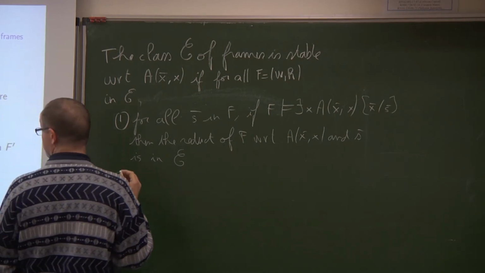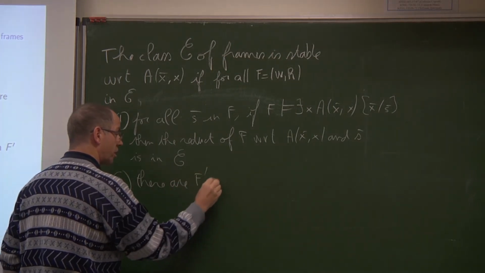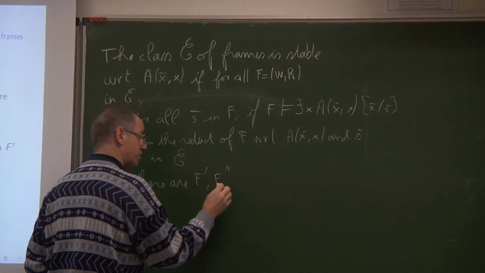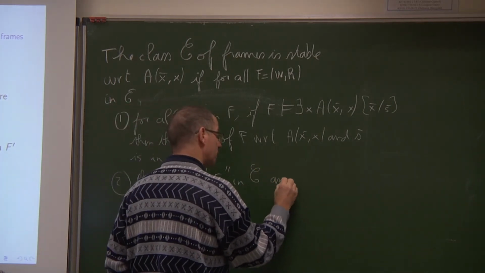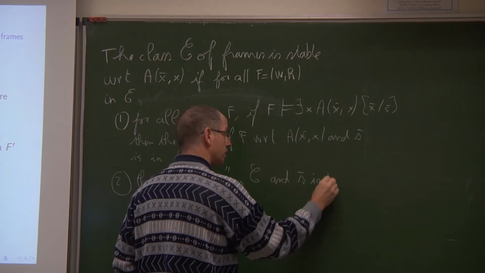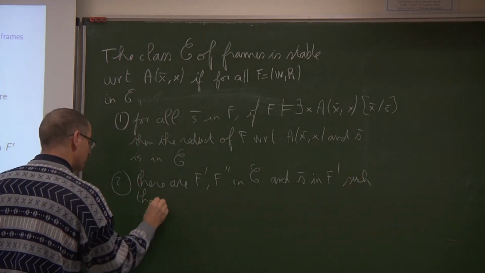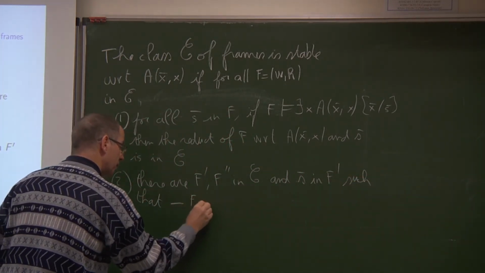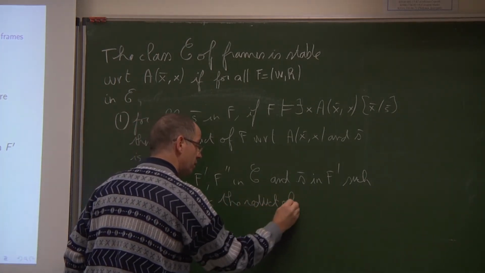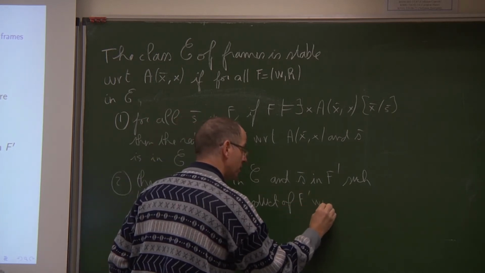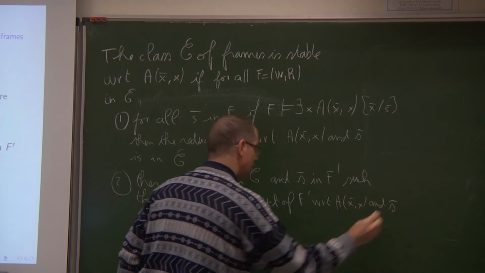And the second condition: there are two frames, F prime and F second, in C, and a tuple S bar in F prime such that F is the reduct of F prime with respect to A and S bar.